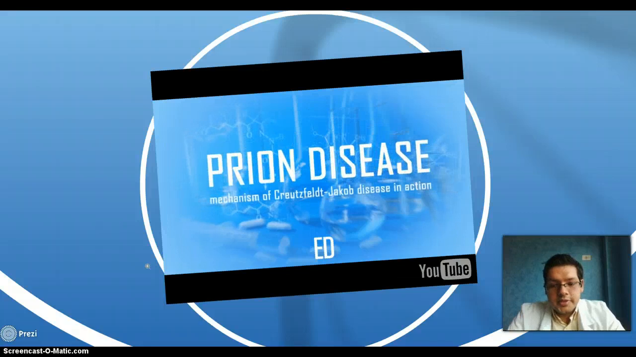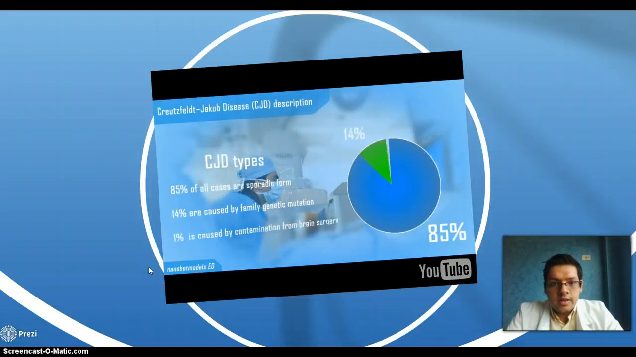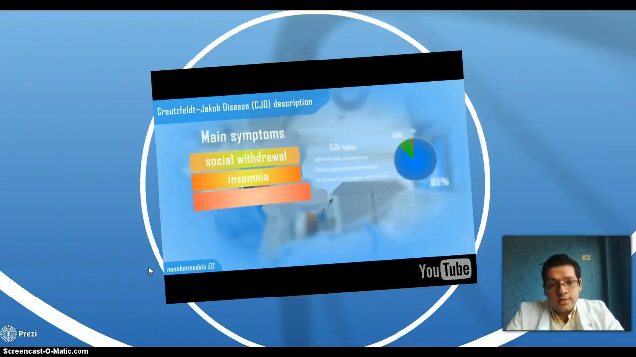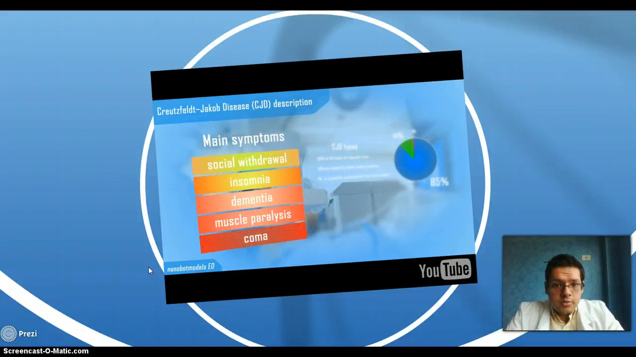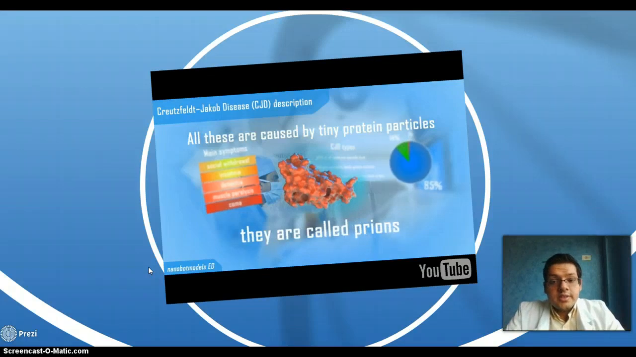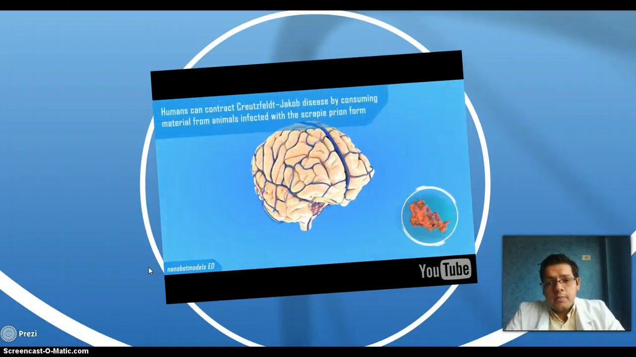So prion disease is an explication, another syndrome like Creutzfeldt-Jakob, but the important thing here is to recognize the symptoms. Main symptoms: social withdrawal, insomnia, dementia, muscular pains, coma. This is the prion disease in neurology. In this case, it is diarrhea, but first, a little idea of what the prion is.